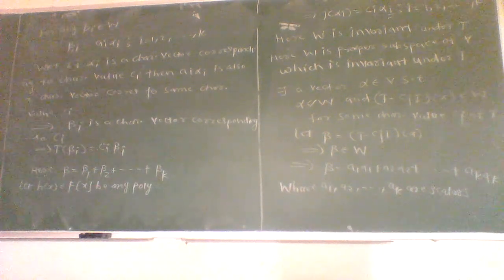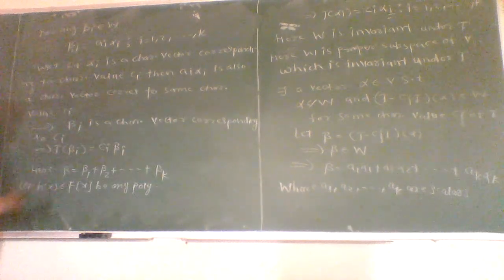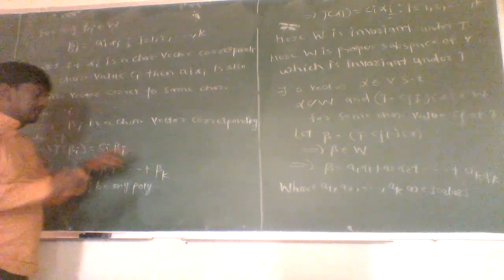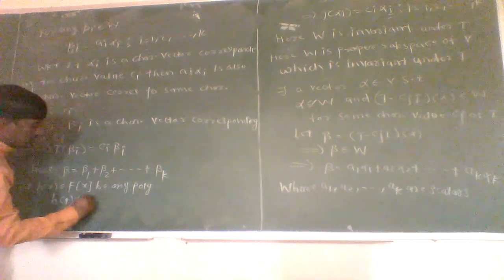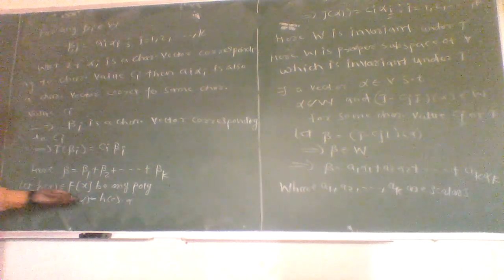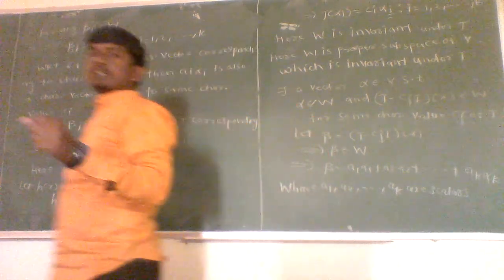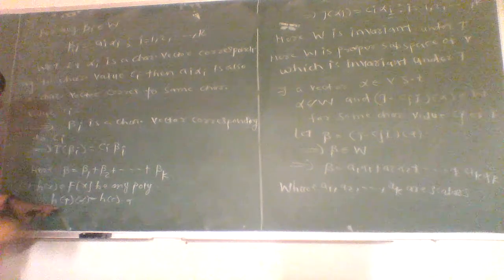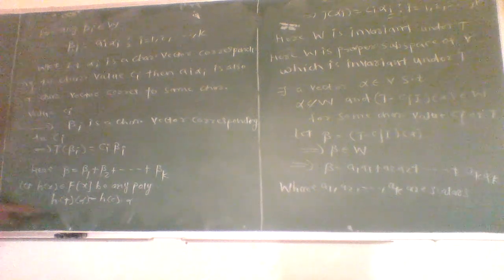Now, again we know one theorem: if T is a linear operator on a finite dimensional vector space V and h of x is any polynomial over the field F and c is any characteristic value of the linear operator T, then h of T applied to alpha is nothing but h of c times alpha. We have already proved this theorem.